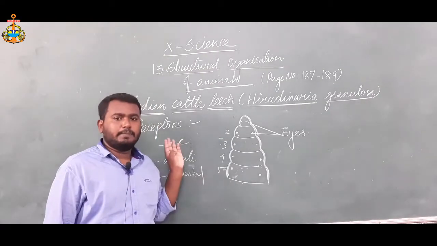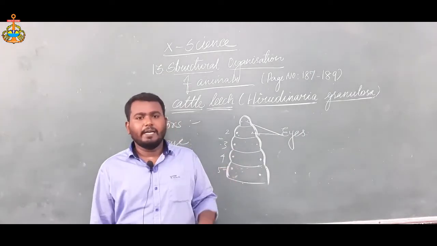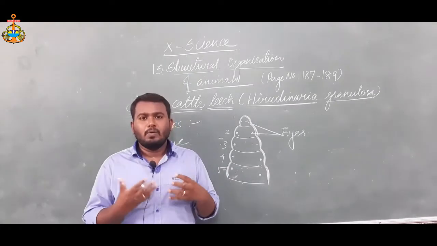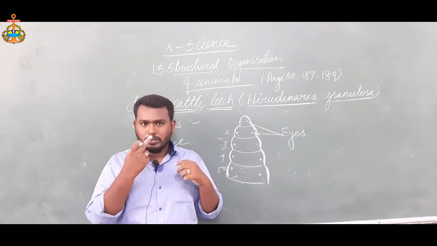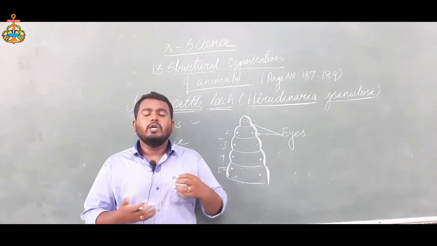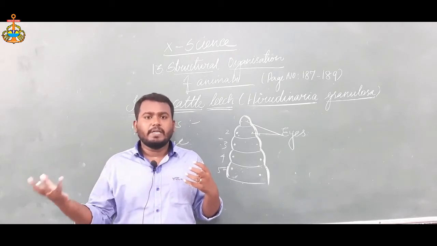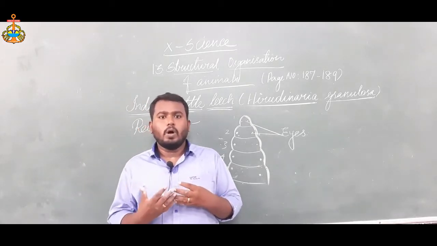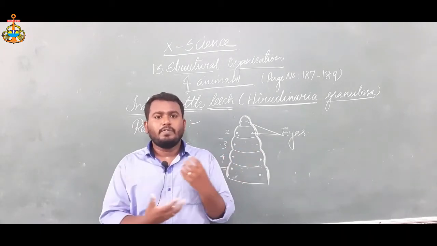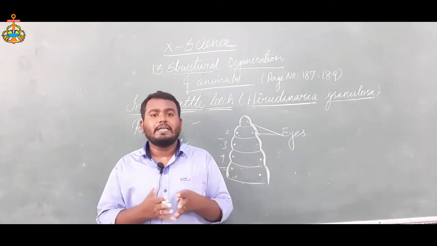Next, we can see the receptors. Receptors are a very, very important thing present in the animal. In human beings, we have five receptors. What are they? The eyes, the nose, the mouth, that means the tongue, the ears, and the skin. We can feel things when stimulated by the environment. If you go to the garden, we can feel the breeze because of our skin. That's why this animal has peculiar receptors.